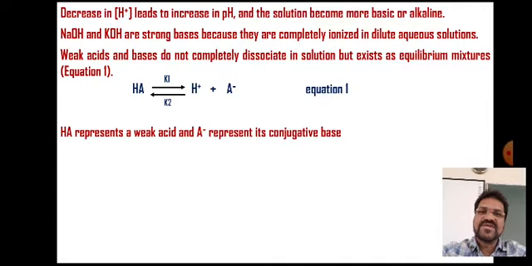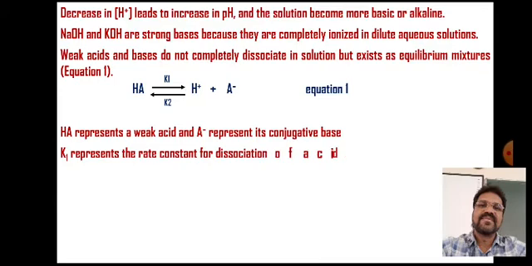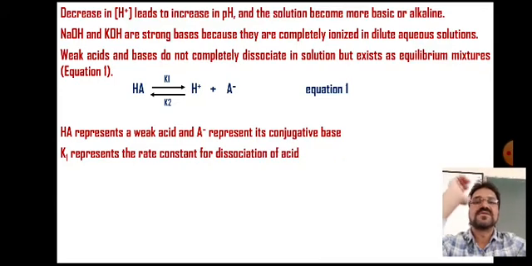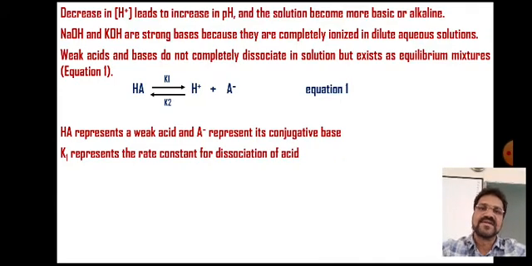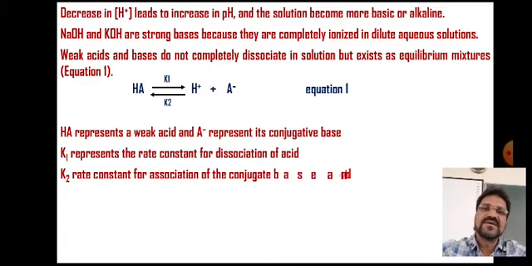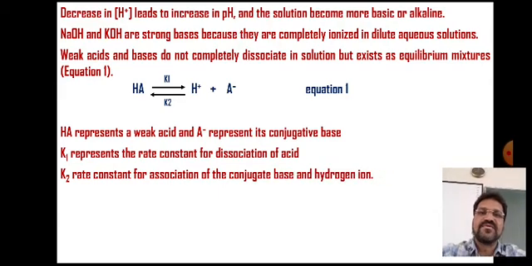As I mentioned, HA represents the weak acid and A minus represents the conjugate base. K1 represents the rate constant for dissociation of the acid to H plus and A minus, and K2 is the reaction rate constant for association.